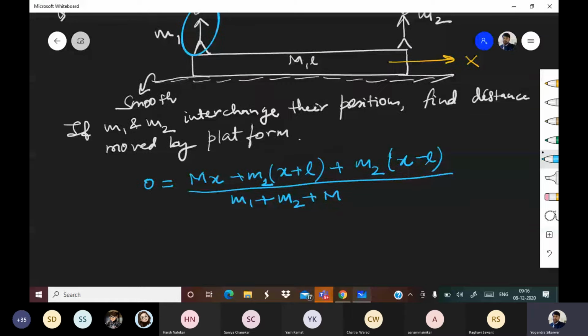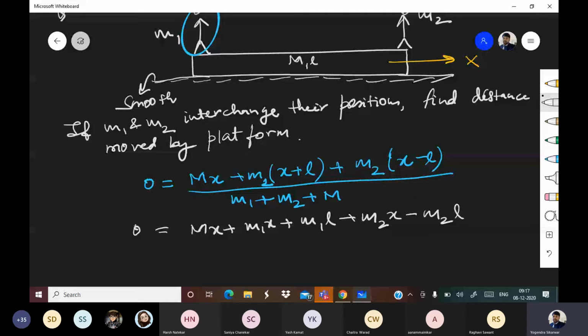And when all these motions are happening, the center of mass of the system, which system? M1, M2 and capital M, should not move at all. So now it is just a cakewalk. We just need to calculate the values. So 0 is equal to Mx plus M1x plus M1L plus M2x minus M2L. That's it.